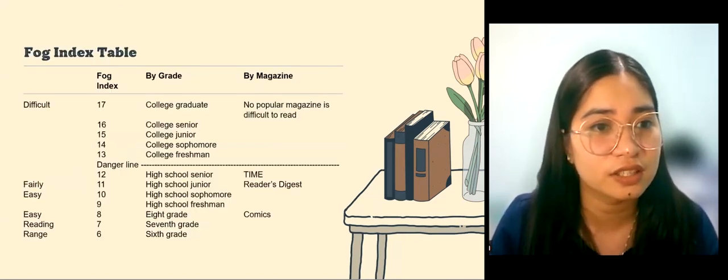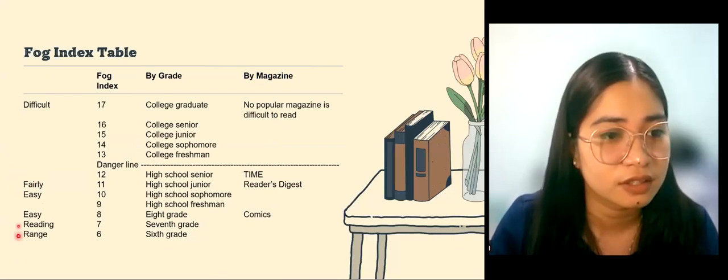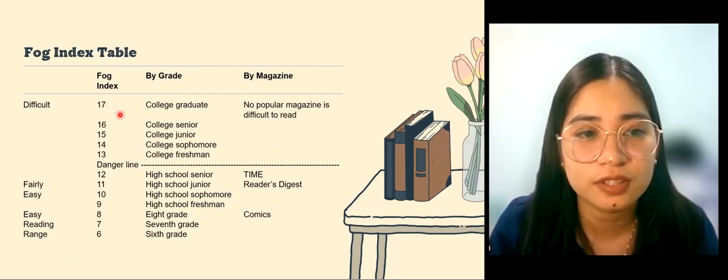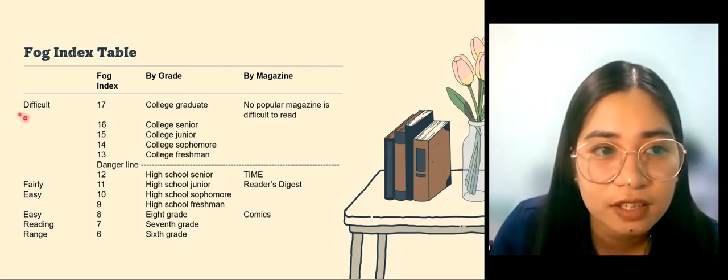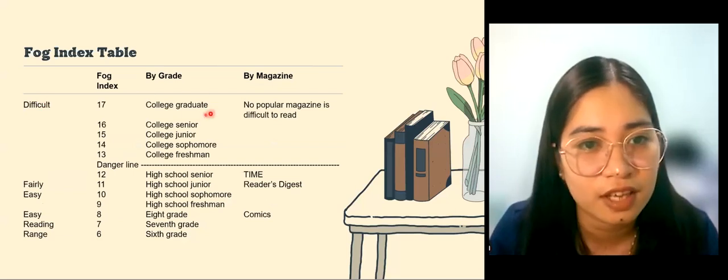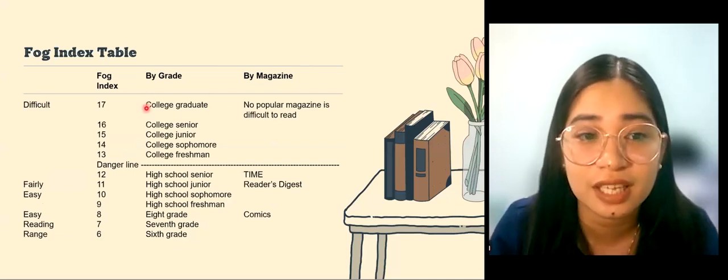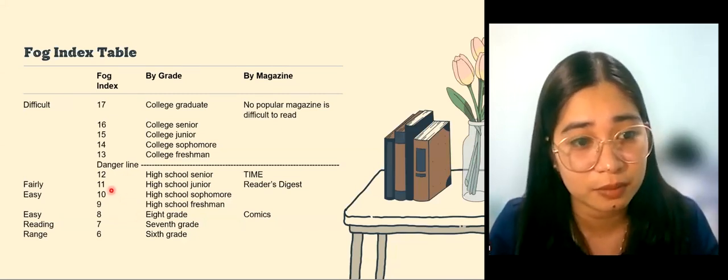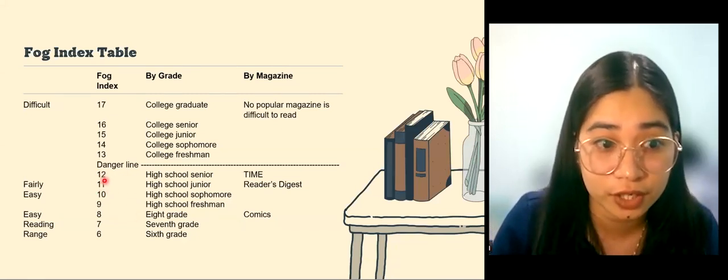Here is the fog index table. It contains the fog index by grade and by magazine. If the result is 17, we will get a difficult passage that requires a college graduate to understand. According to the table, the passage is fairly easy to read because we got 11.48.